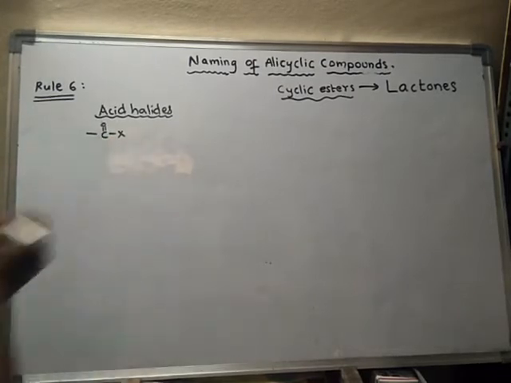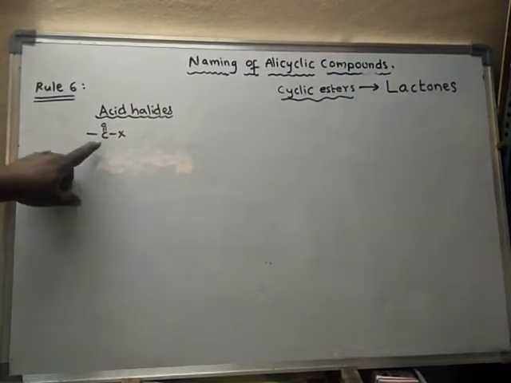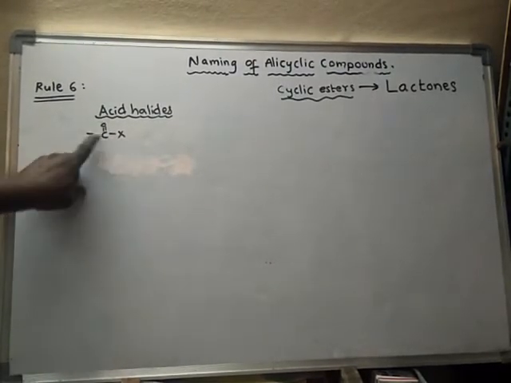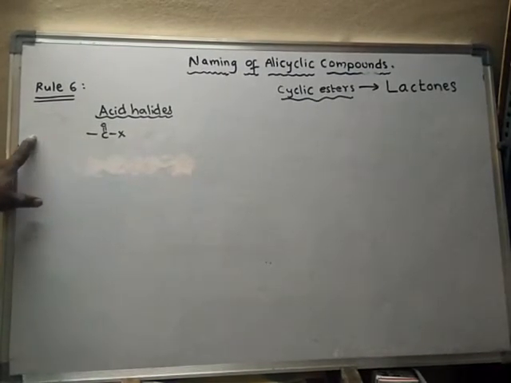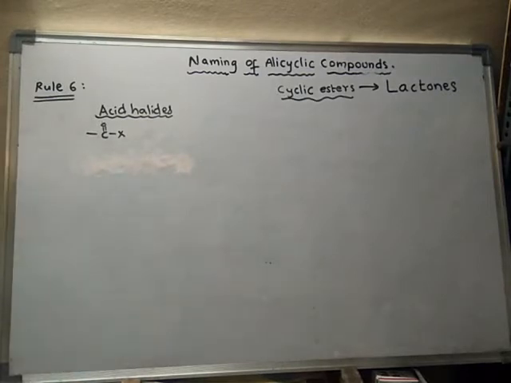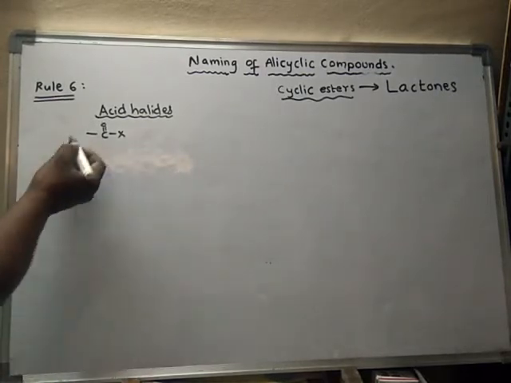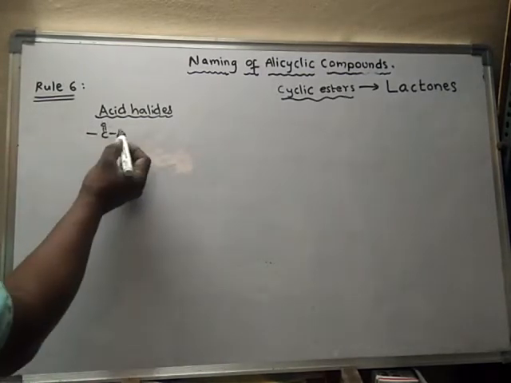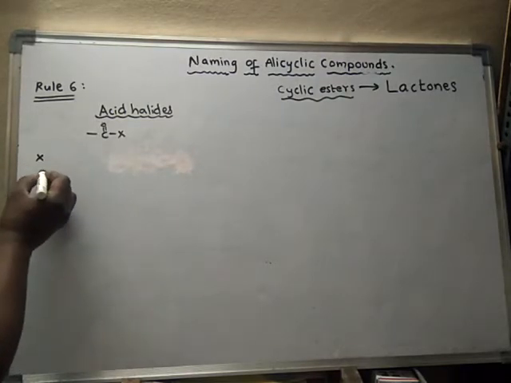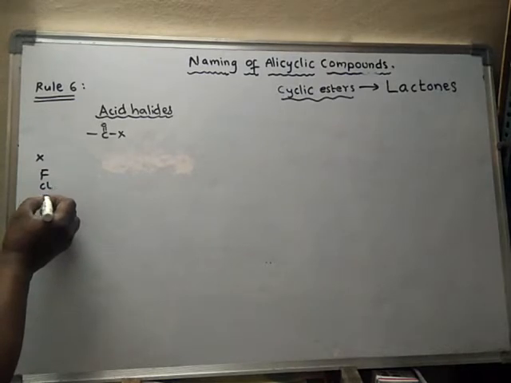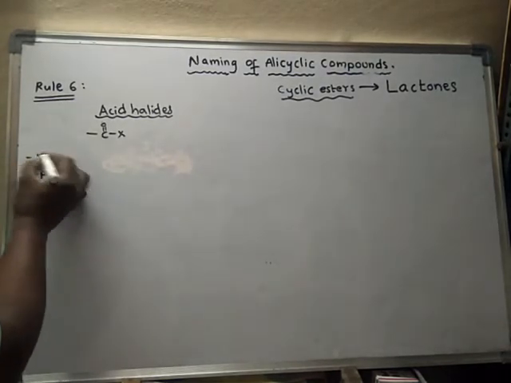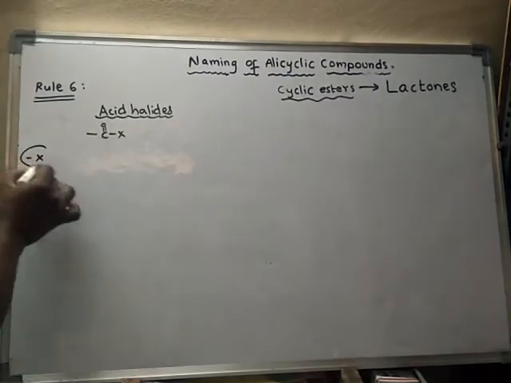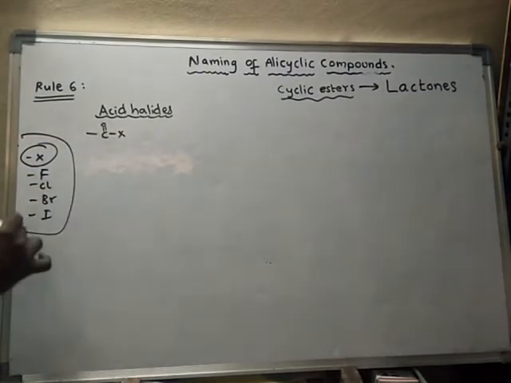Generally we will write X, COX. So this is a monovalent carbon. This carbon is attached to the parent carbon chain. This X may be either fluorine or chlorine or bromine or iodine.